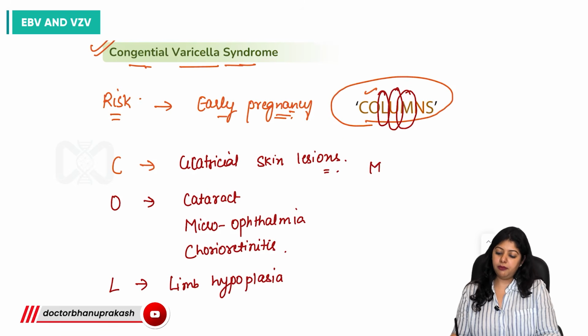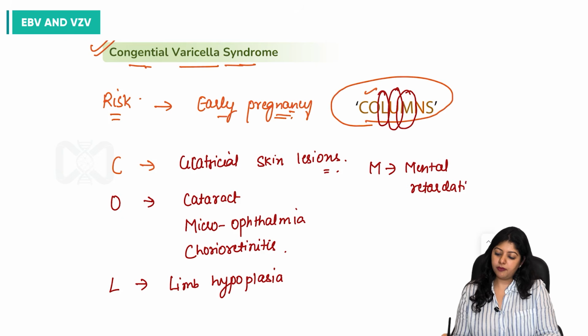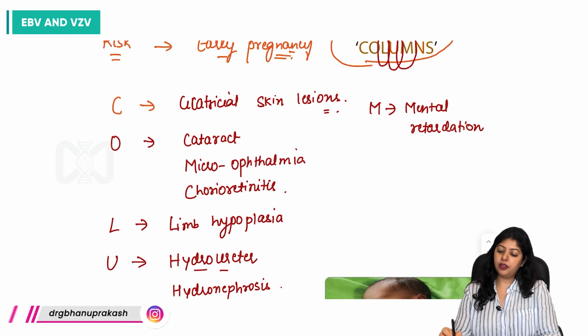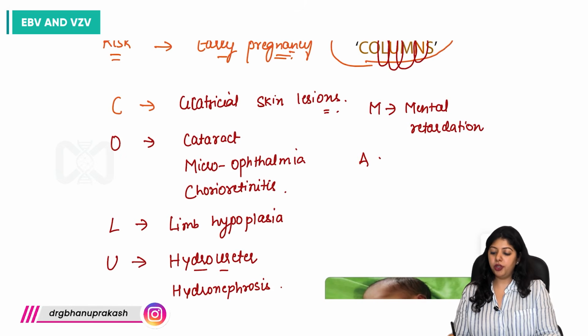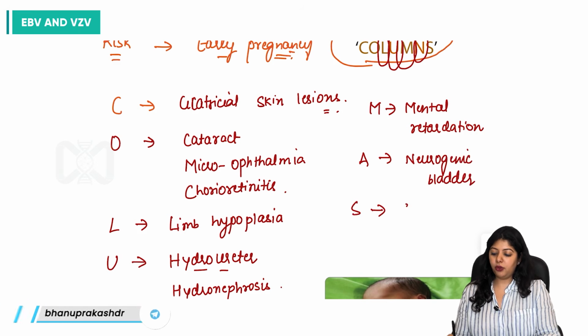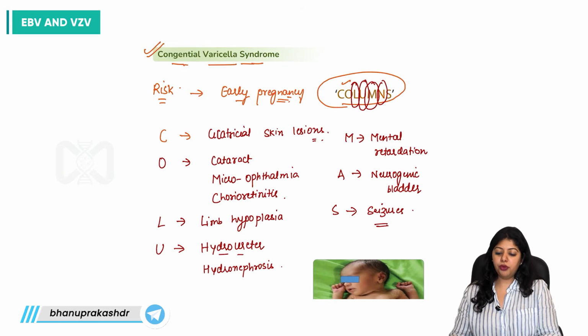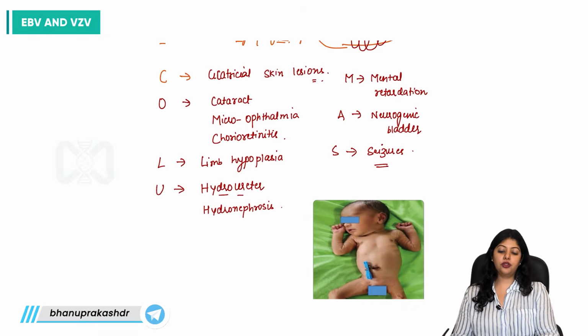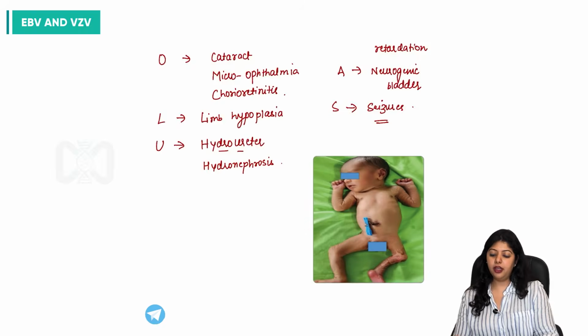Then with N, the patient can have mental retardation. With N, there can be autonomic disturbances or neurogenic bladder. And lastly, with S, the patient can also have seizures. So these are the most important clinical manifestations which are seen in congenital varicella syndrome.